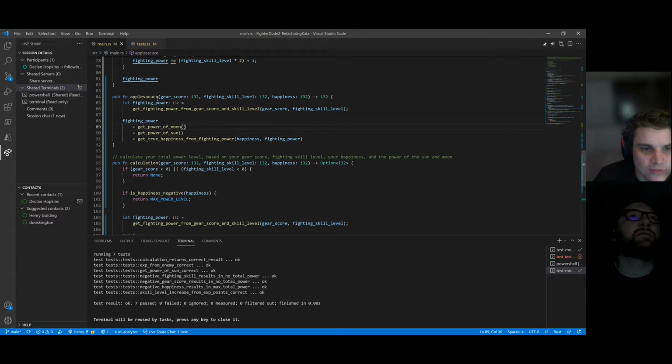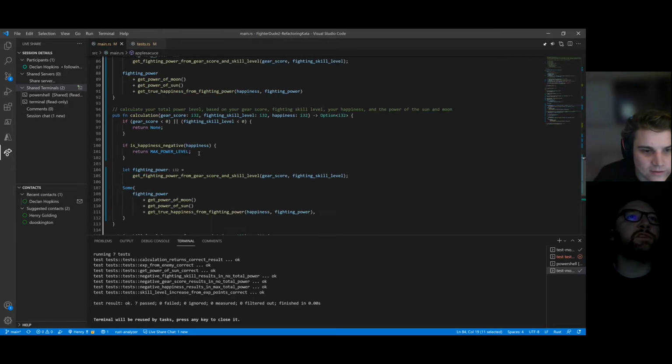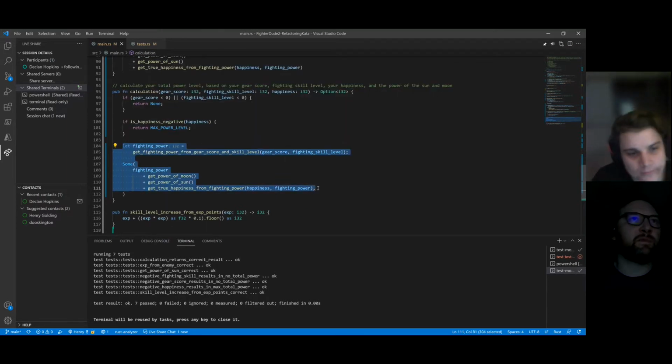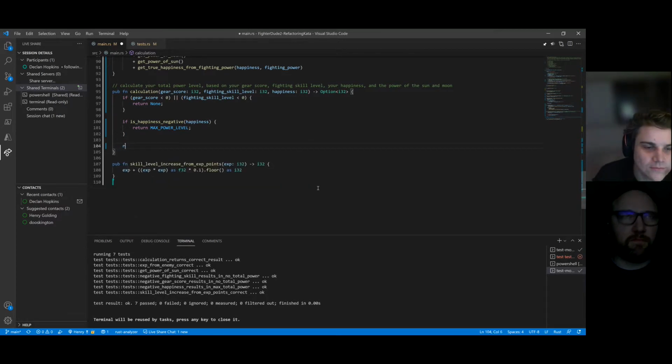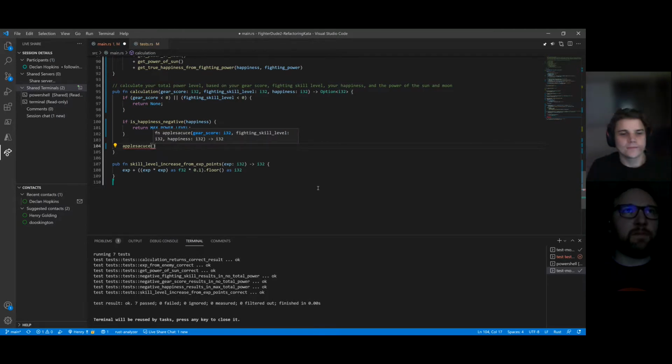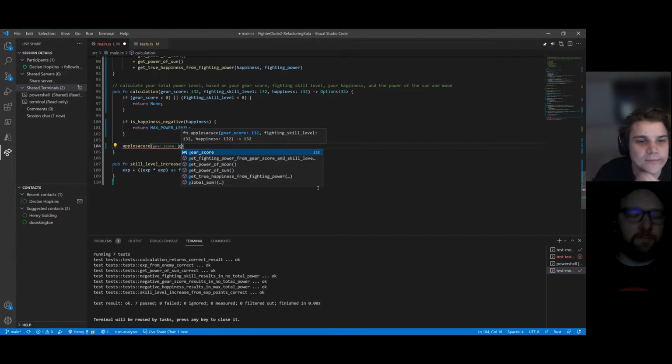Okay. And now we're going to use applesauce on the other place. We'll just return it at the end, right there. Oh, I don't even have to write return, right? Yeah, just applesauce and pass what it needs, which is gears, fighting skill level and happiness.